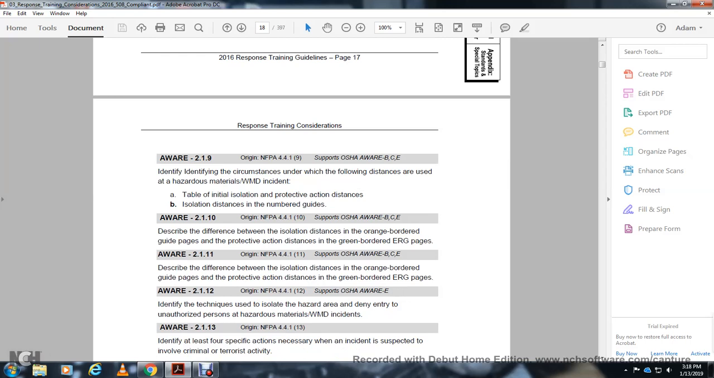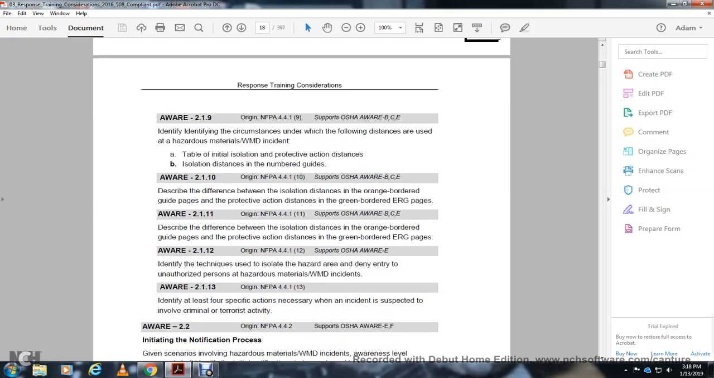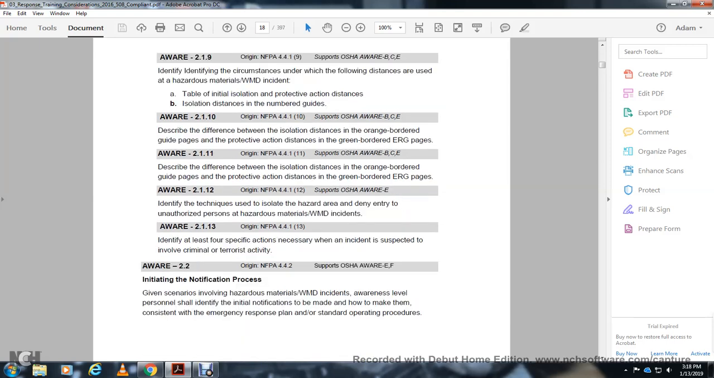Awareness 2112, OSHA awareness E: identify the techniques to isolate the hazard area and deny entry to unauthorized persons at a hazardous material weapon of mass destruction incident. 2113: identify at least four specific actions necessary when the incident is suspected to be involved with criminal or terrorist activities.